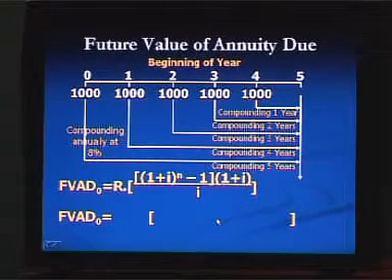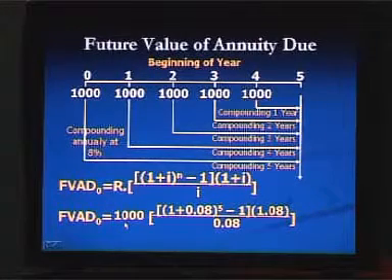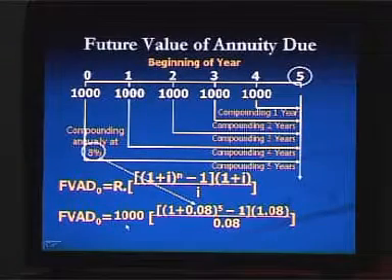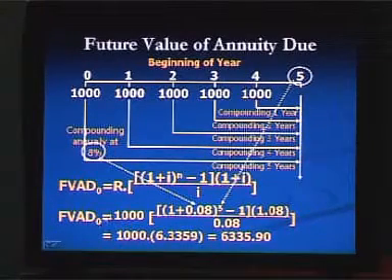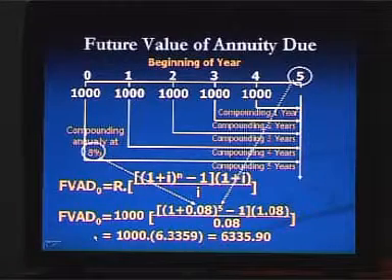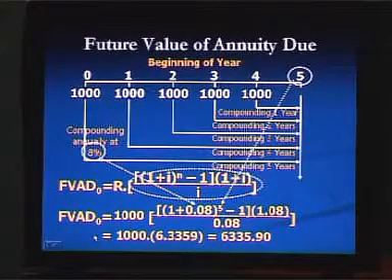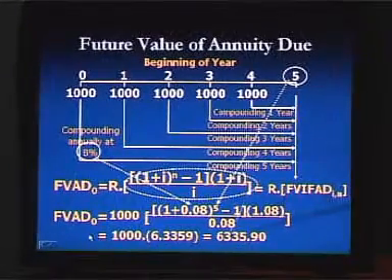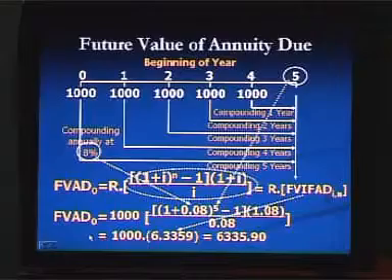In the formula, the R, the money you are depositing in each installment, that will be taka 1000, and the compounding interest rate I is equal to 0.08, and number of periods n is equal to 5. So, the future value of annuity due will be taka 6335.90. Again, the second part of the formula, this is called future value interest factor of annuity due, and you can directly get this number from the table of future value annuity factor of annuity due.